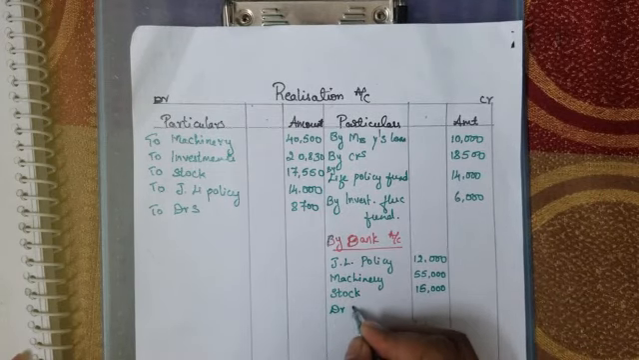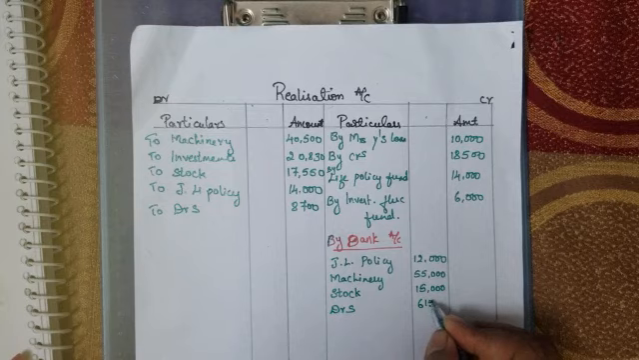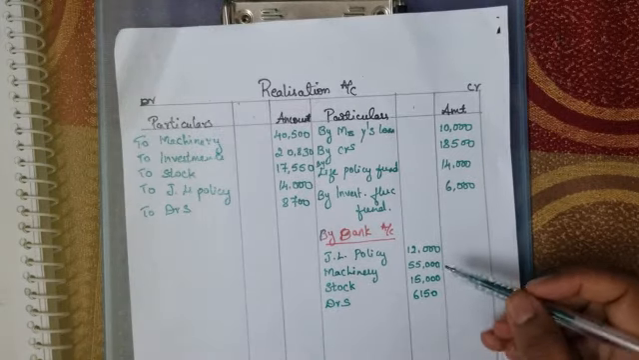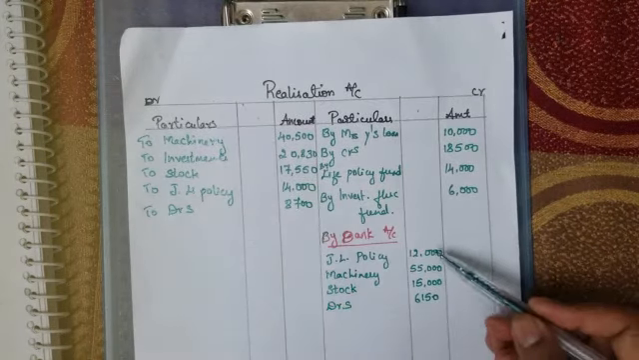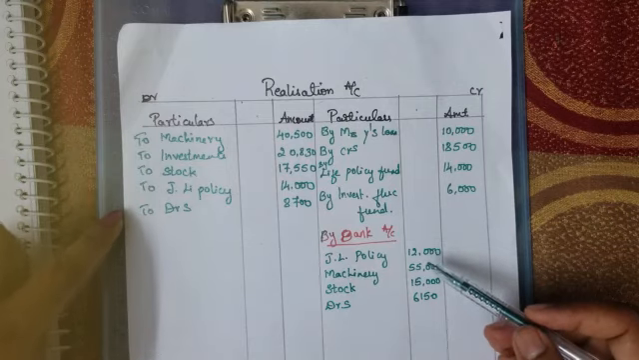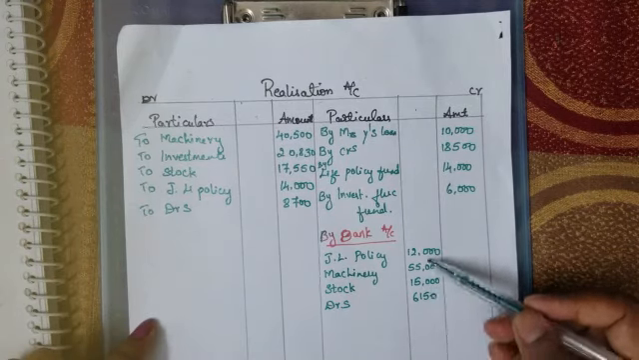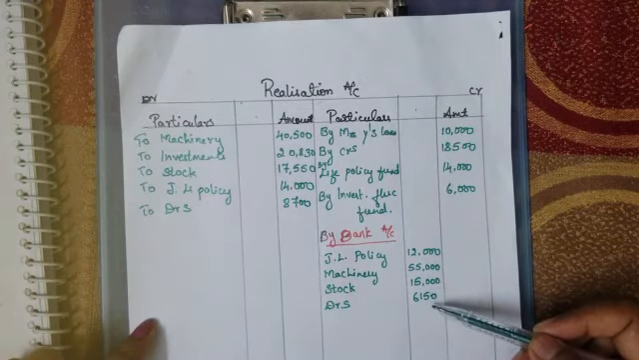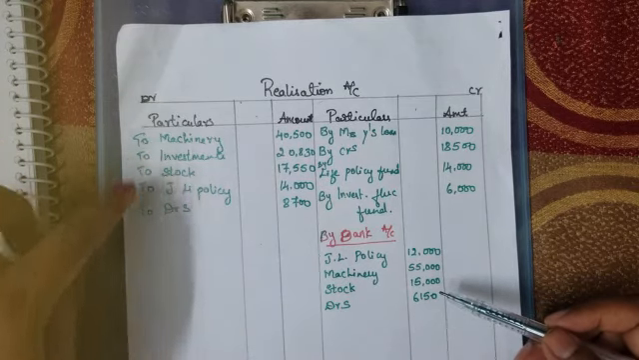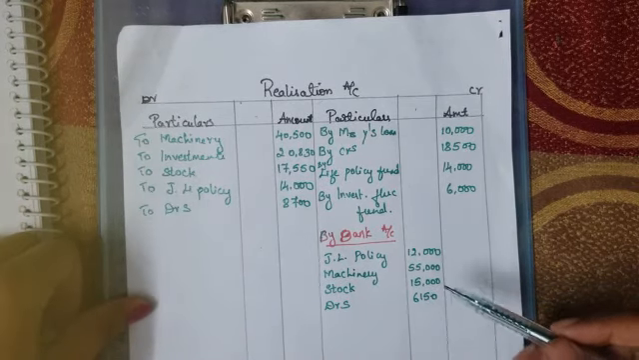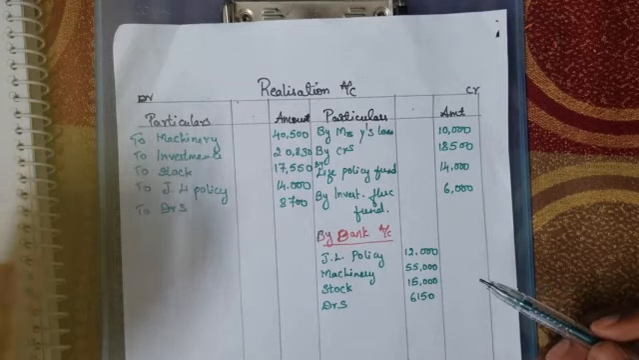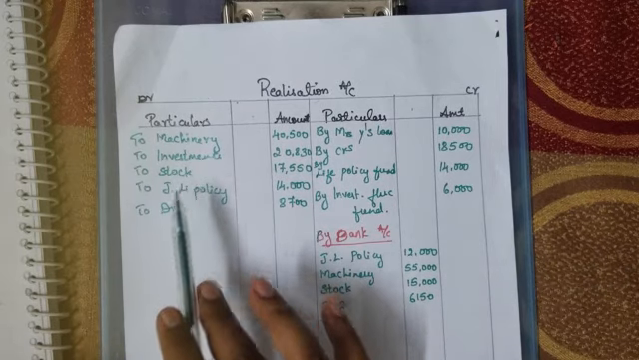And next we have debtors, 6,150. Now we have written all the assets given here. The adjustments related to the assets we have written here. Okay. Now you just cross check whether all the assets have been realized or not. There will be one or the other information related to the assets.